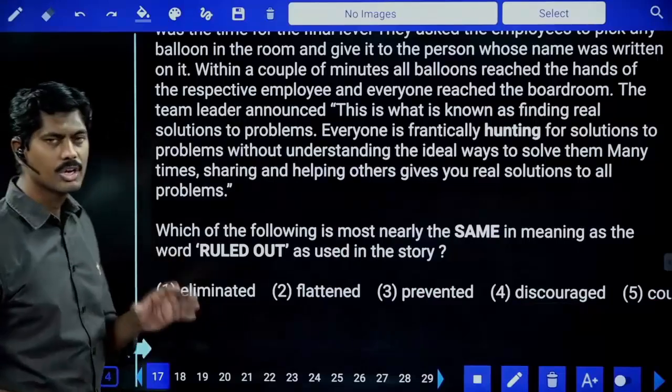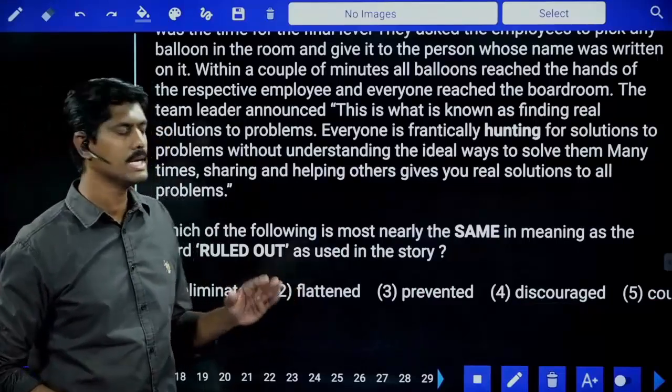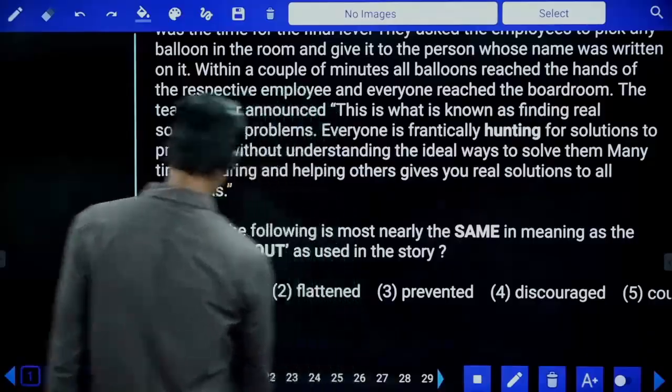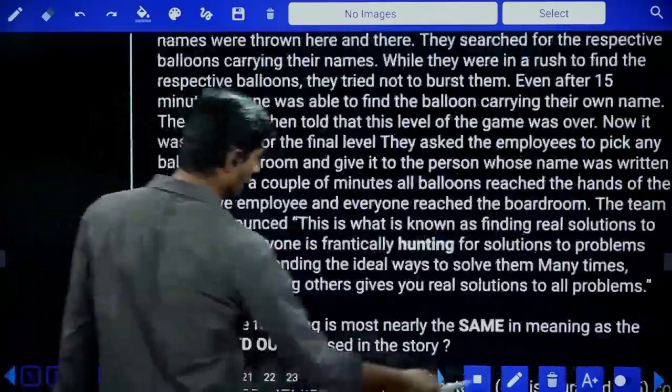Ruled out. The general meaning of rule out is nothing but eliminate something. That is the general meaning. But let us look at the context. What is the context saying?